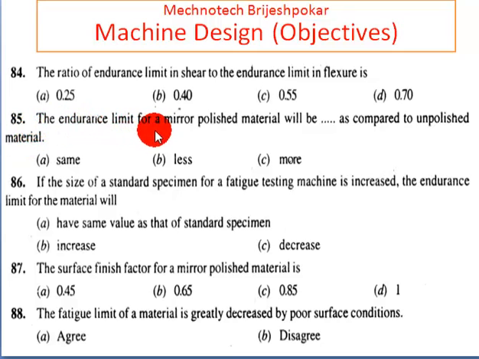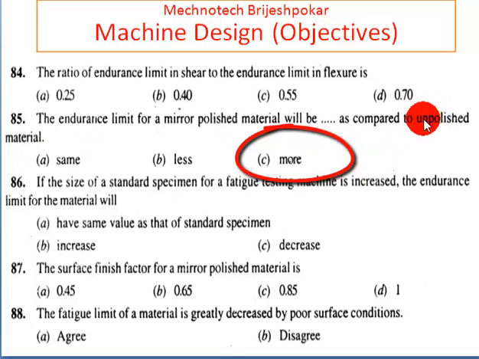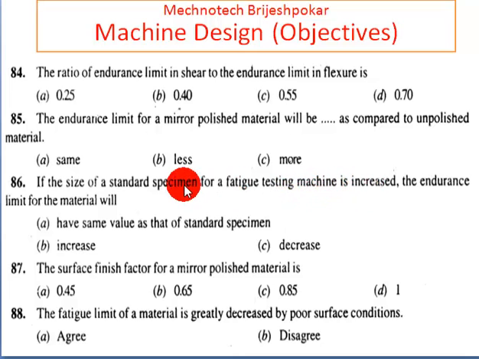The endurance limit for the mirror polished material will be higher, or we can say more, as compared to unpolished material. Okay, so unpolished material having an endurance limit is less compared to mirror polish. Okay, if the size of the standard specimen for fatigue testing machine is increased, then endurance limit of material will decrease. Okay, so it's obvious that if the size is increased, then mass is increased, so momentum is also increased. So during rotation, the chance of failure is more, so the endurance strength is decreased.